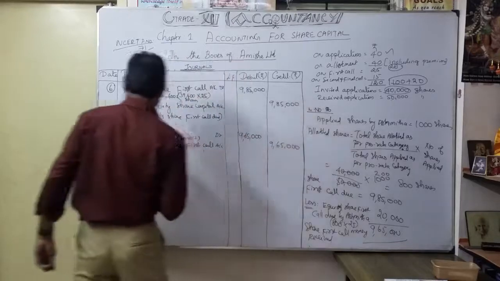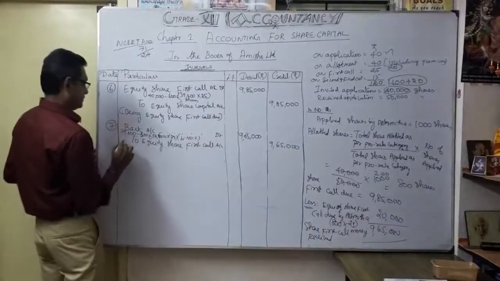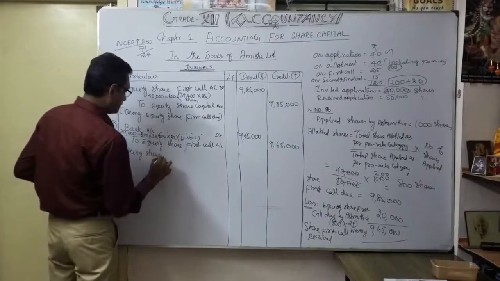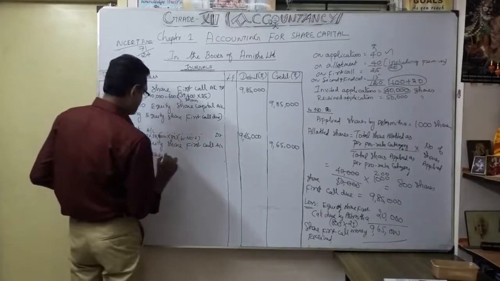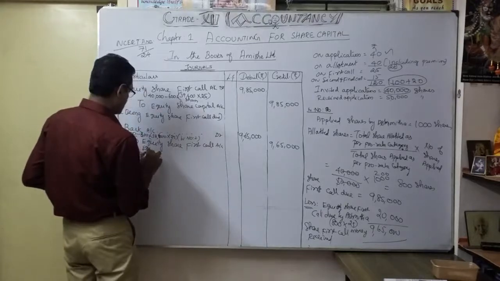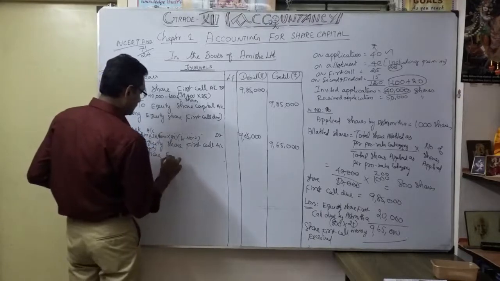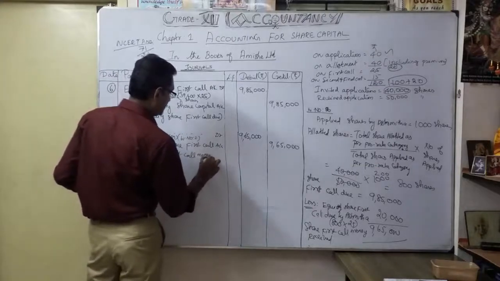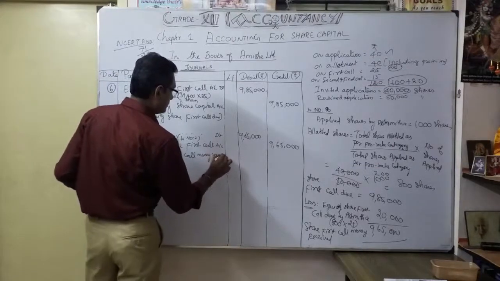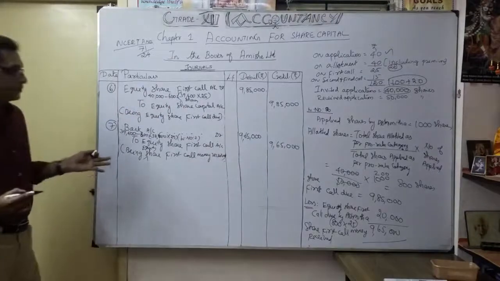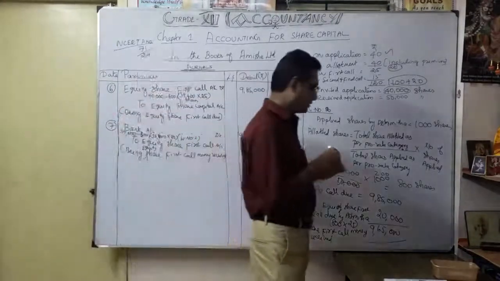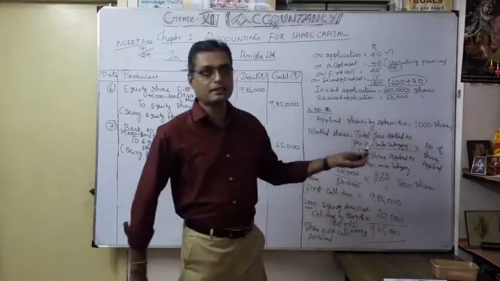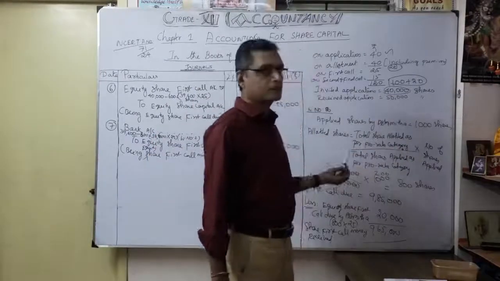9,65,000 for this one, being equity share first call money received. Okay, now understood. For this information, they gave only how many shares were applied, so you calculate the 800 shares with the help of this formula.